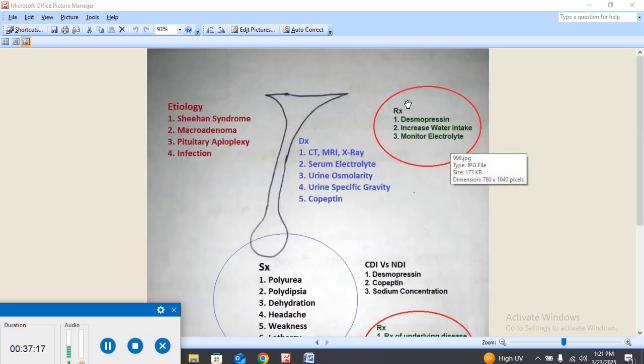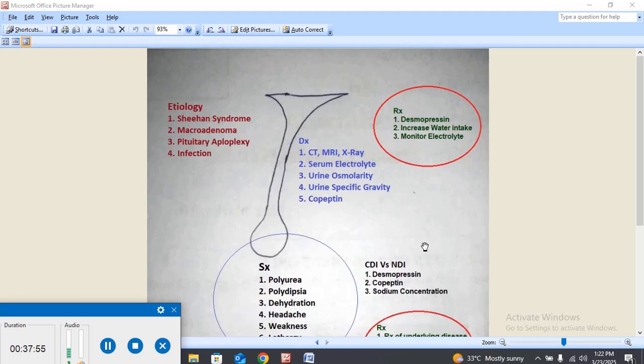Now coming towards the treatment. The treatment of the central type is desmopressin, because desmopressin is the analog of the antidiuretic hormone, vasopressin. Secondly, the patient will increase water intake. Similarly, you will monitor the electrolyte balance. If some electrolyte is decreased or increased, you will replace or balance that electrolyte after monitoring.